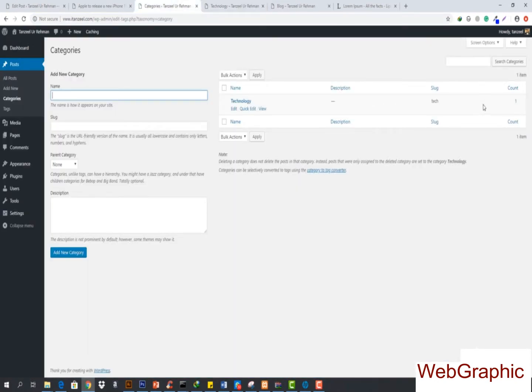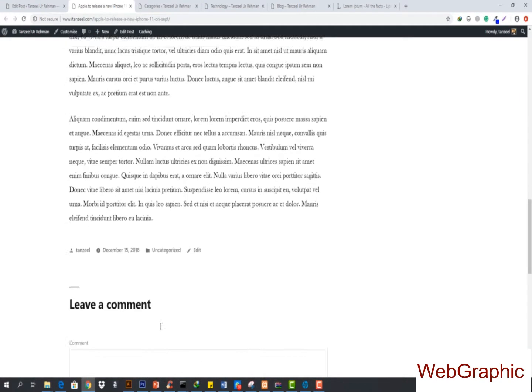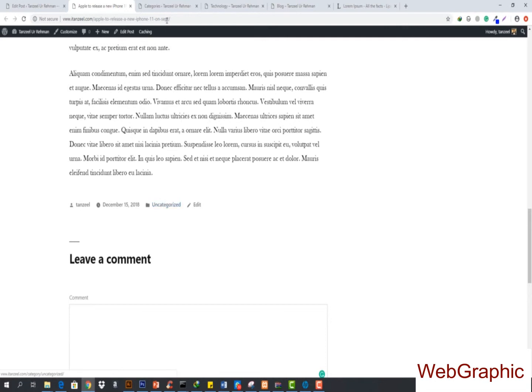Okay, same like this, we have got the count. So it's basically going to tell you how many posts are associated with this category. You can see that since we have only one single post associated with the category of technology, this is just showing uncategorized right now, but if we just refresh it, then you will see that it's going to be technology right here.